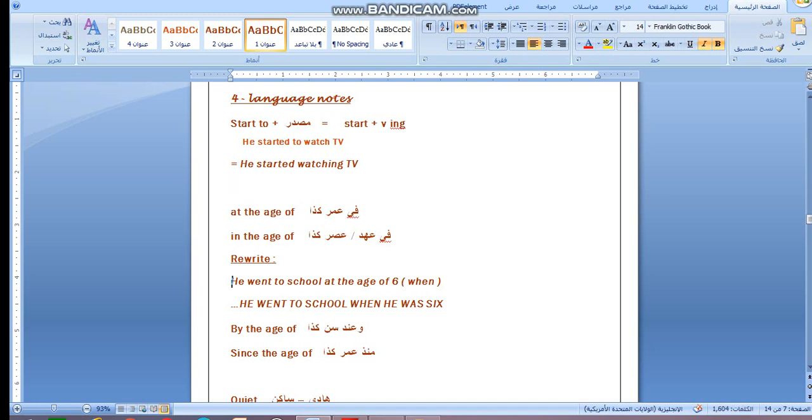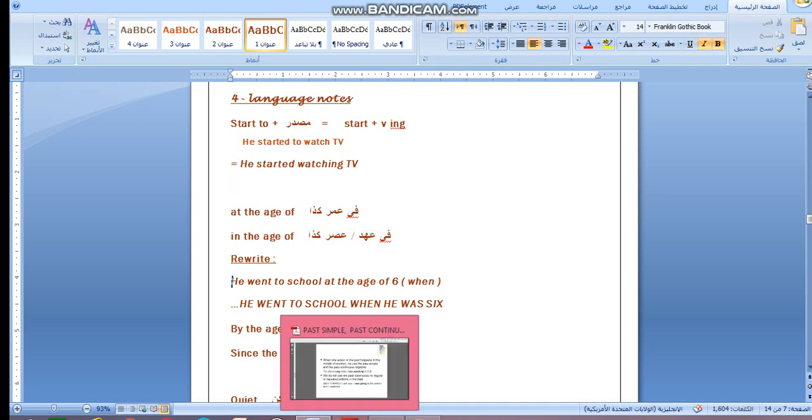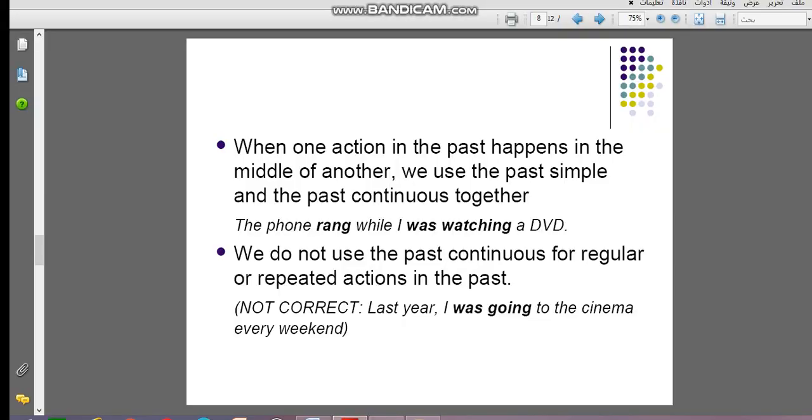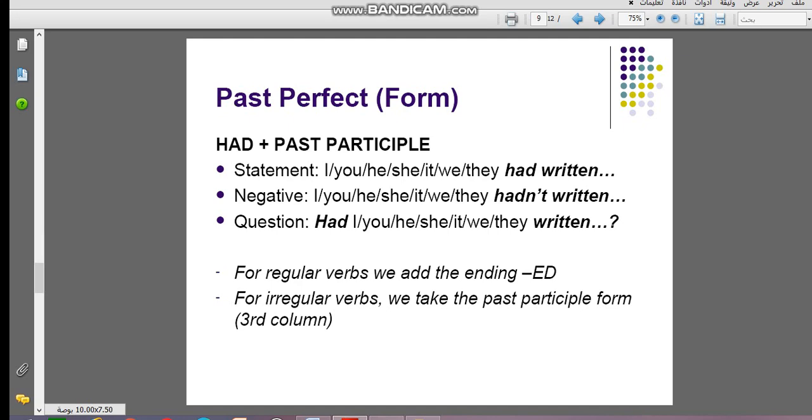Okay, today we have a grammar rule. It's called past perfect. Let's see past perfect tense: had plus past participle. For example, had written, I had written, they had written. In the negative it will be hadn't plus past participle. In the question, had I written, had they written?